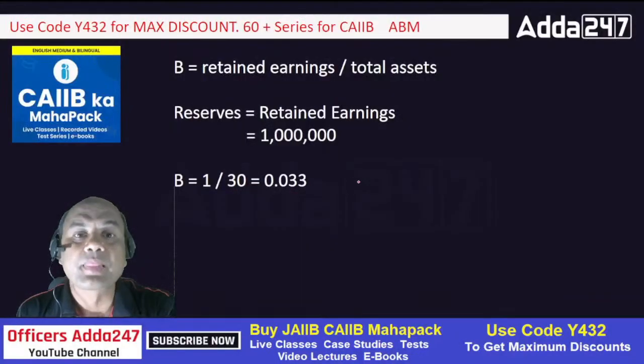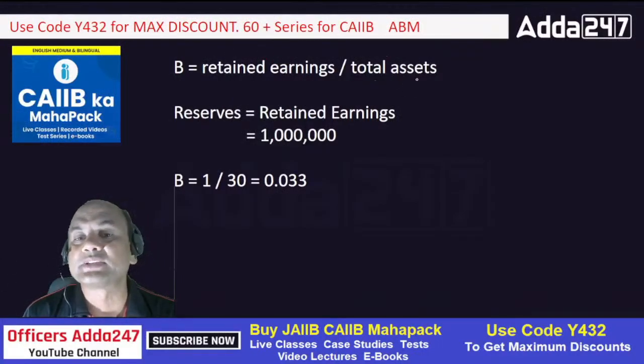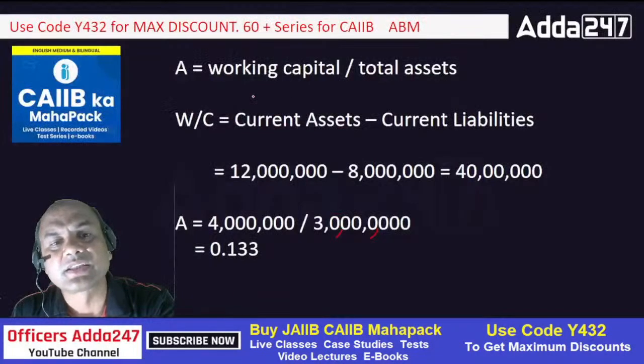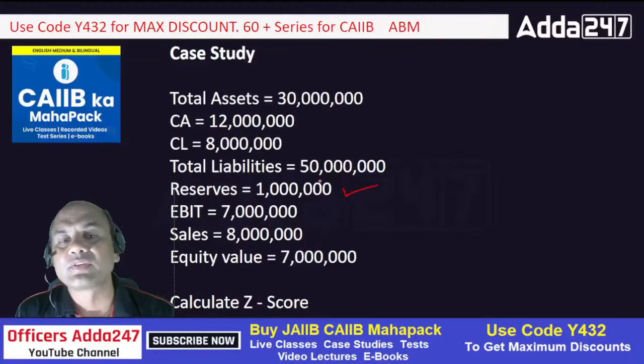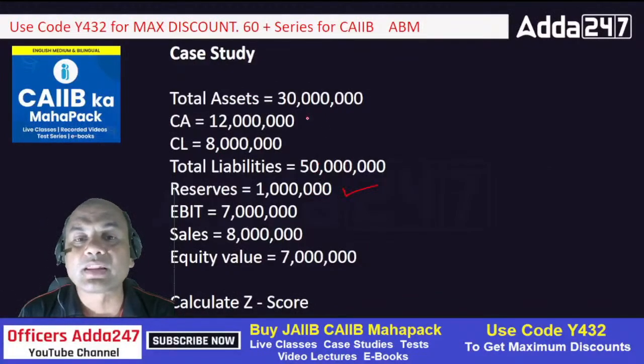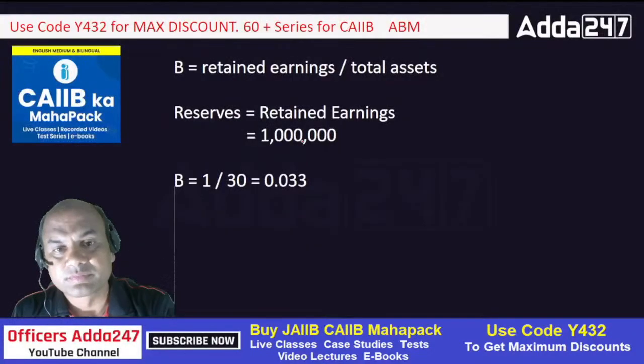So B is what? R&S, reserves and surplus, retained earnings upon total assets. Retained earnings is given over there. Reserves is given as 1 million. So mark it. Now what have we done up till now? 1, 2, and this third, reserves. So it is 1 million.